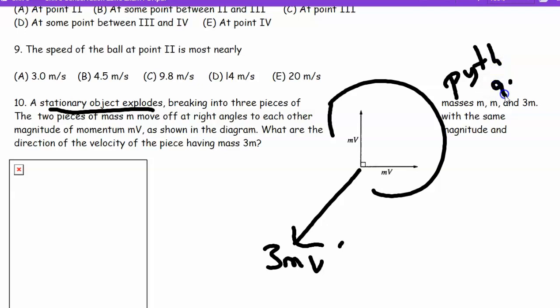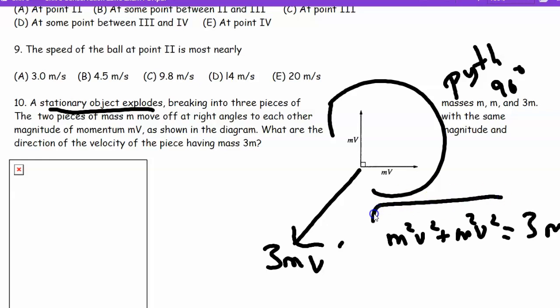So why? Because it's 90 degrees. And so now to add them up vectorially, it just becomes m squared v squared plus m squared v squared has to equal 3m v prime, because I don't know what the v prime is. So now I have to take the square root. That's what the Pythagorean theorem says.